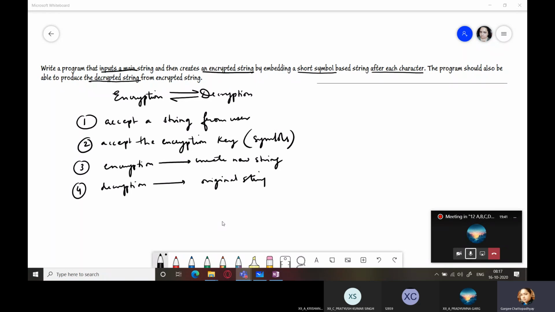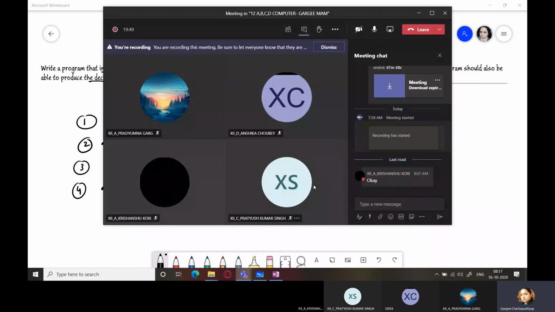Yes, I hope everybody is done. A lot of time I have given to you. Those who can type, they will type. Others are going to give me the answer by unmuting themselves. Pradyum and Anshika will not give me the answer because they always give me the answer. Okay, so I'm going to ask this to Pratyush Kumar Singh and Krishanshu. What logic have you thought about?